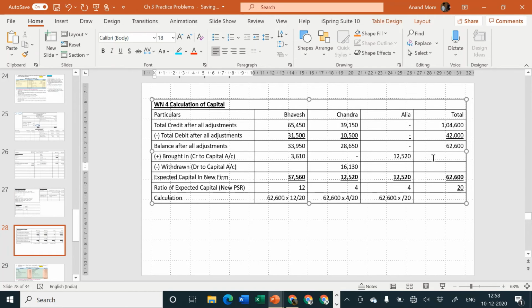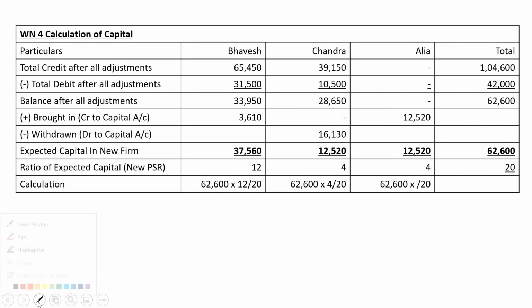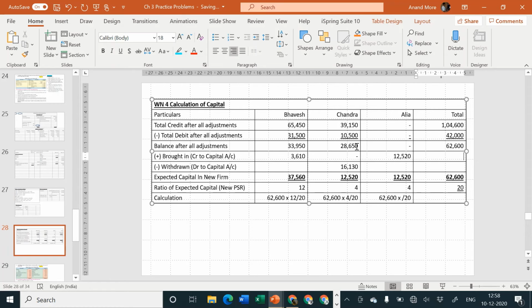Now a simple verification: the existing capital after all adjustments is 62,600 and the expected capital is also 62,600, then whatever is brought in and whatever is withdrawn should be exactly the same amount. Only then the 62,600 will remain 62,600. So let us check whether it is possible or not.